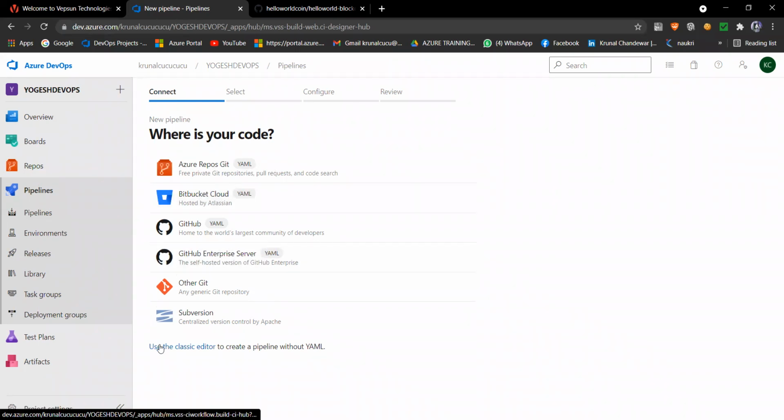But if you are going with a simple and small project, the classical pipeline is more than enough. In your interview, since you are new, you can always say my project was in the classic editor. I used that pipeline, but I have knowledge of the other because both are the same. Nothing is changed. This is scripting, and this is GUI based.